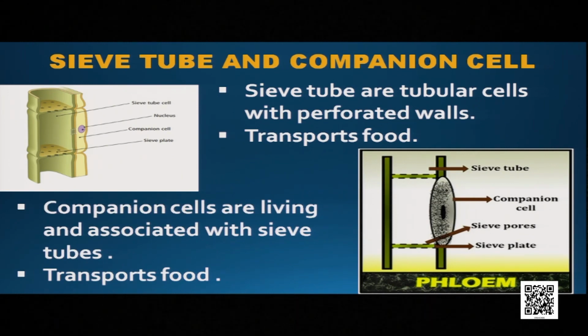Companion cells are living tissues and are associated with the sieve tube. Remember, sieve tube is the tissue in the plant which is living but without any nucleus. The nucleus of the companion cell controls the activity of the sieve tube. So companion cell and sieve tube are always found close to each other and both of them transport food.